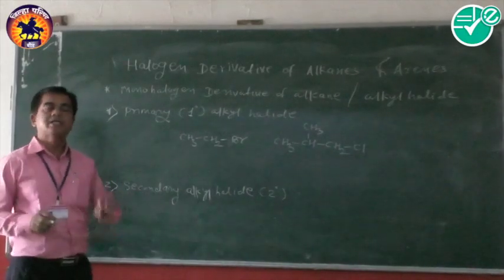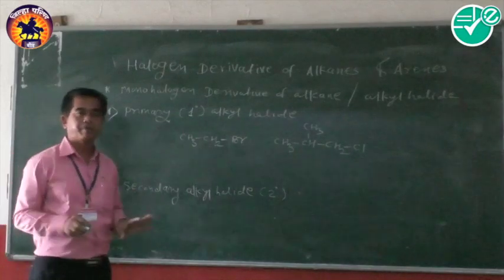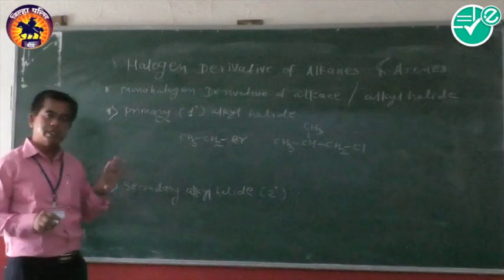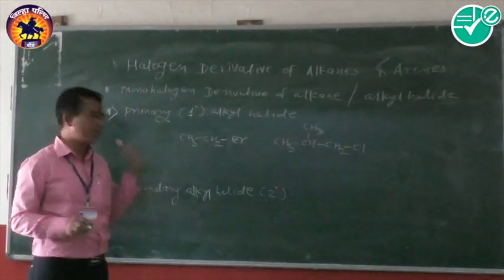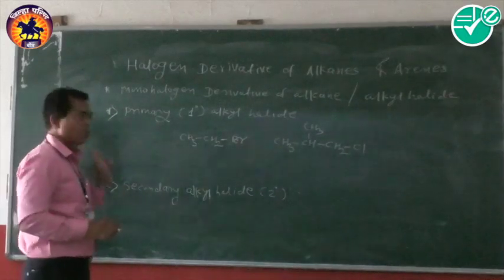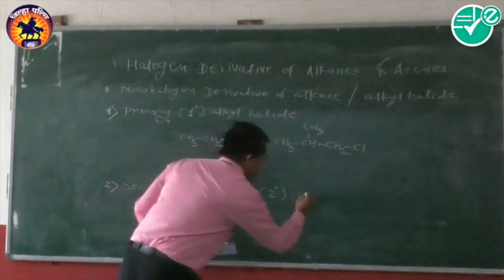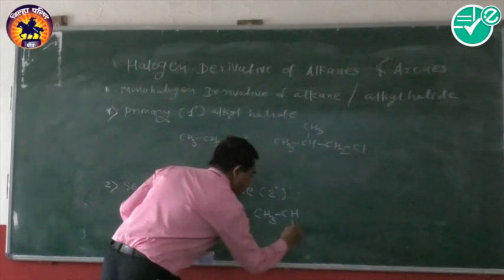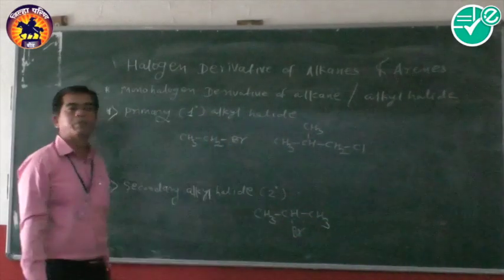They are alkyl halides in which the halogen atom is attached to a secondary carbon atom. And what is a secondary carbon atom? We know that in L1 we discussed that the carbon atom which is attached to two other carbon atoms is called a secondary carbon atom. Therefore, we write an example like this: isopropyl bromide.